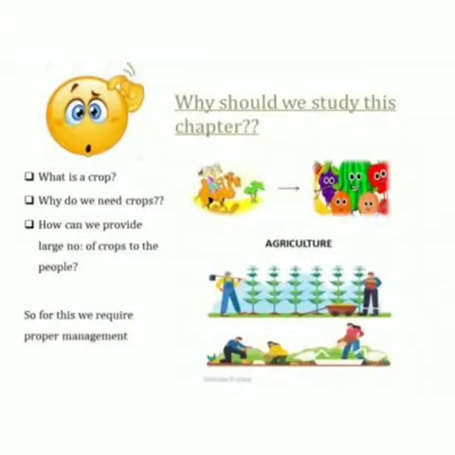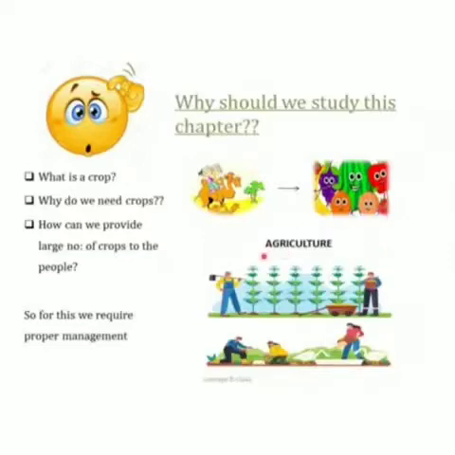First question: why should we study this chapter, crop production and management? The questions that pop in our mind are: what is a crop? Why do we need crops? And what do you mean by crop production and management? The answer is simple. We need food such as rice, maize and paddy. And where do we get all this food from? We get it through the process called agriculture.